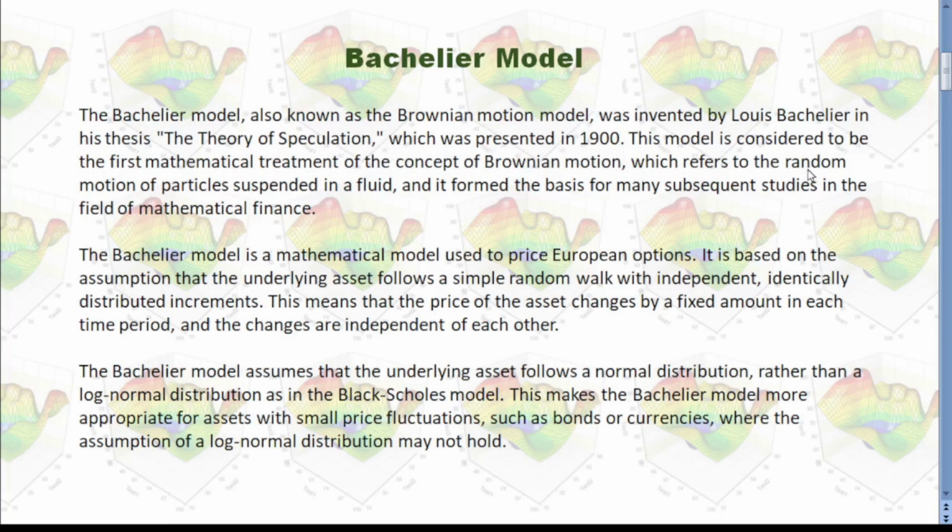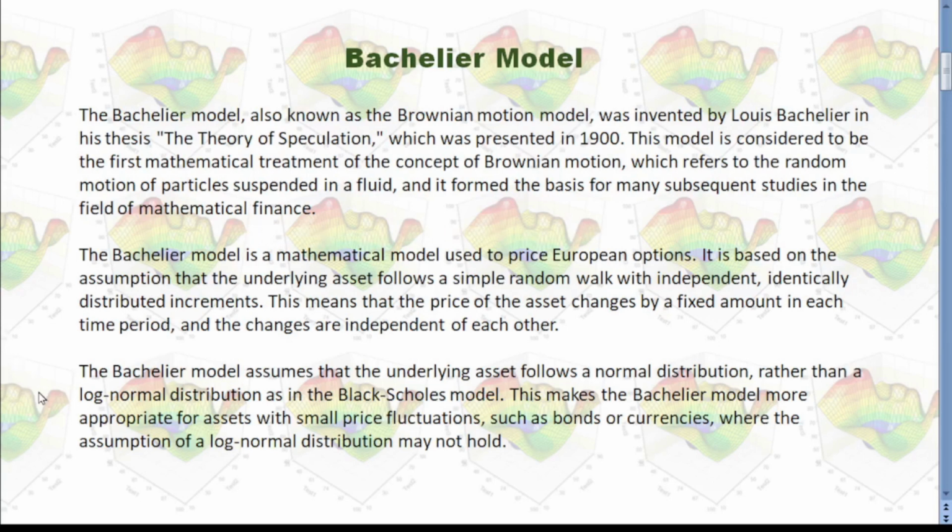This model is considered to be the first mathematical treatment of the concept of Brownian motion, which refers to the random motion of particles suspended in a fluid, and it forms the basis for many subsequent studies in the field of mathematical finance. You can see this Bachelier model has a long history and it is very important in mathematical